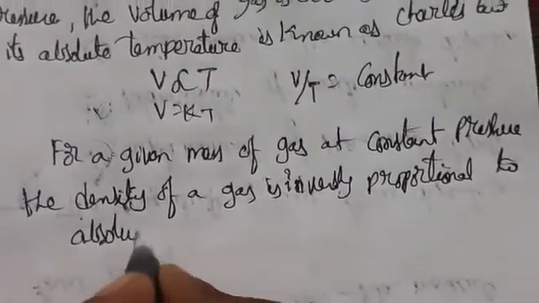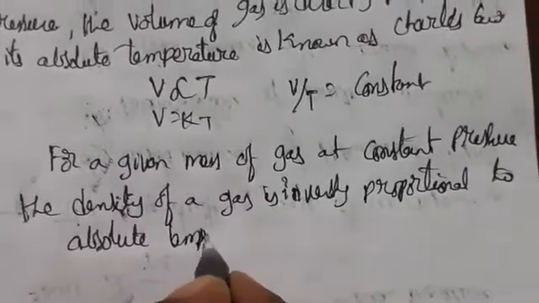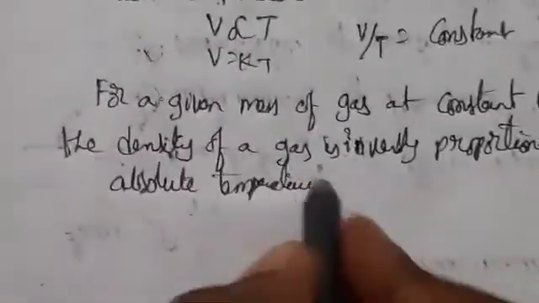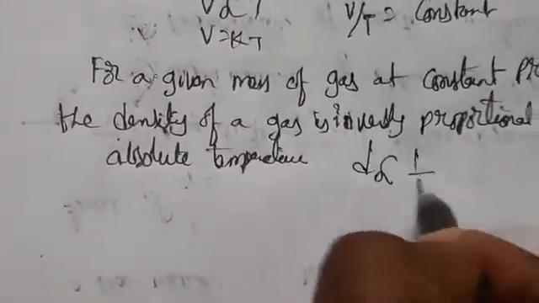This is also Charles law. So we are speaking of two definitions, one in terms of temperature and volume, another in terms of density. So D is directly proportional to 1 by T.